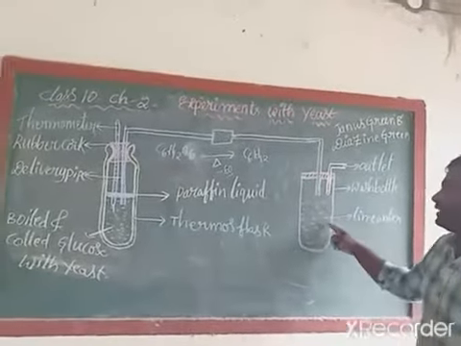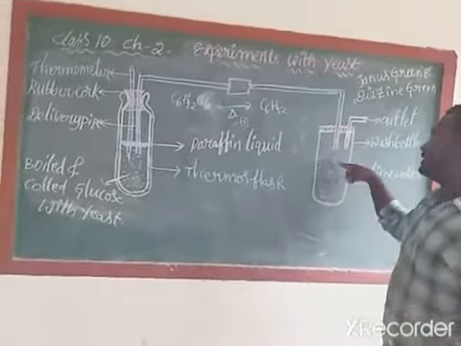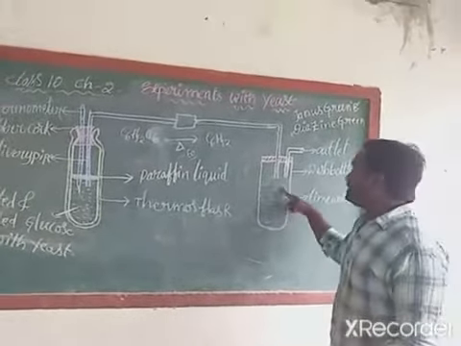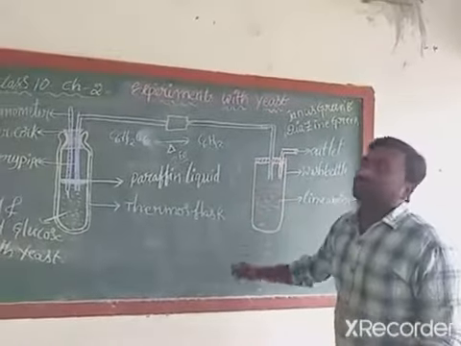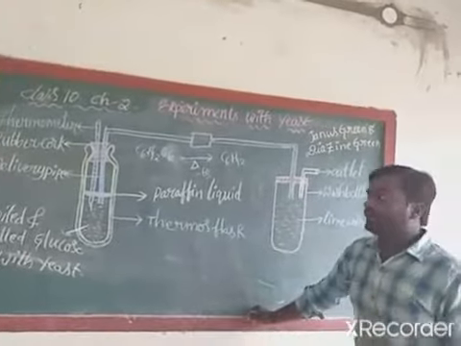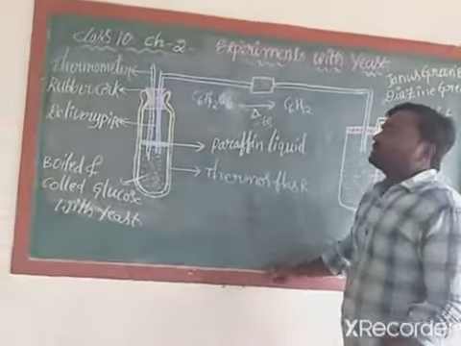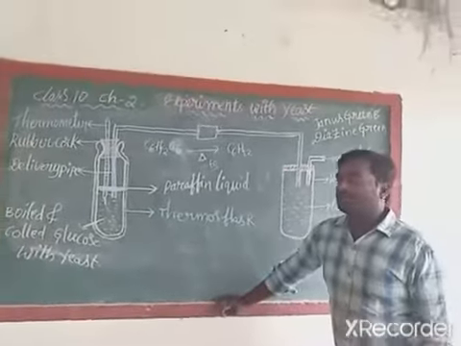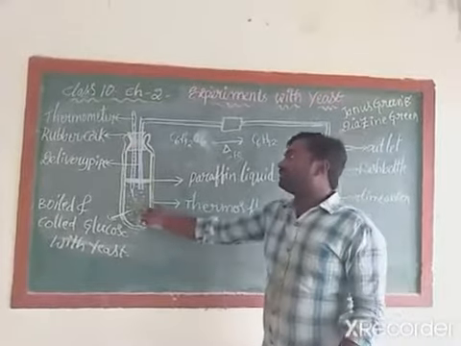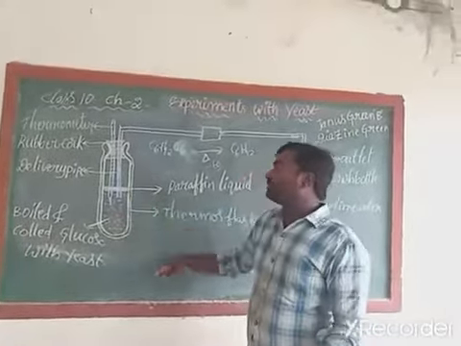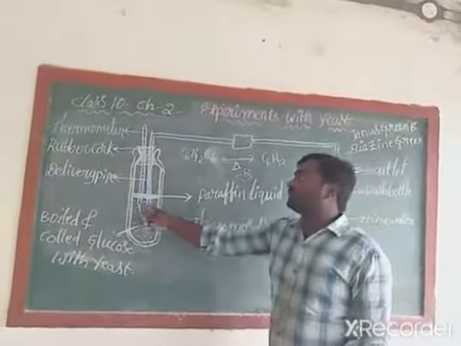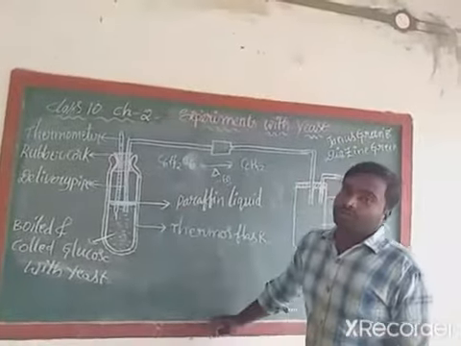Whenever it touches the lime water, what will happen? Lime water will turn milky white in color. What does it indicate? It indicates that CO2 is released during anaerobic respiration and heat is also released during anaerobic respiration. Here in anaerobic respiration, heat is released. How can we observe that heat is released in anaerobic respiration? Simply by observing the reading on the thermometer.